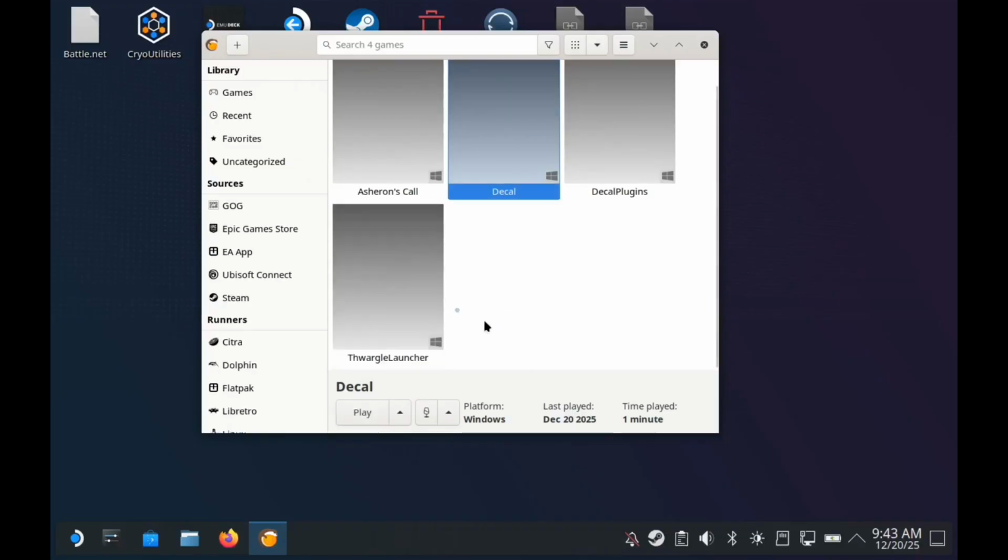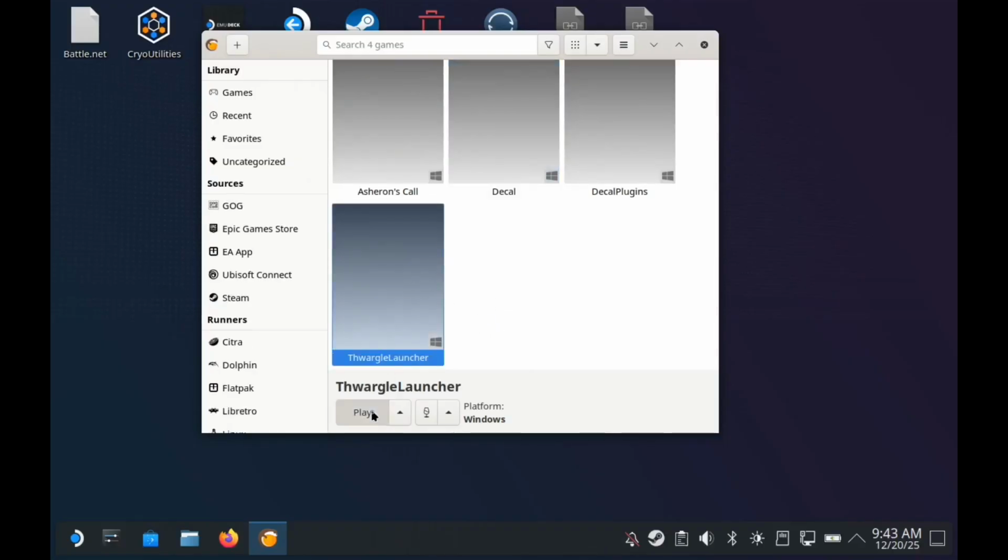Exit Decal and run Thwargle Launcher. Configure it as you normally would.